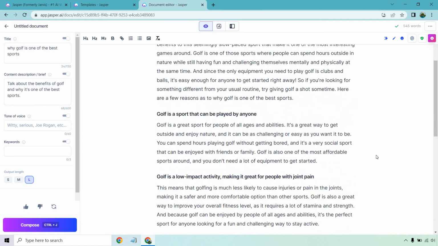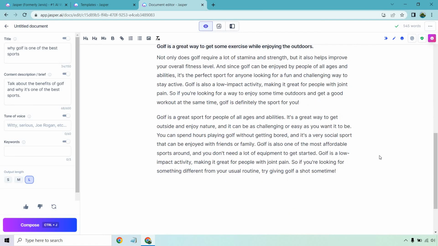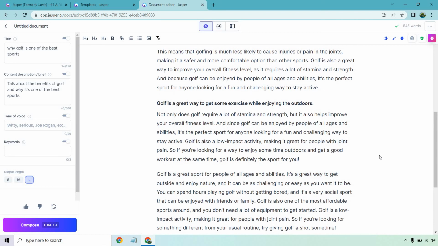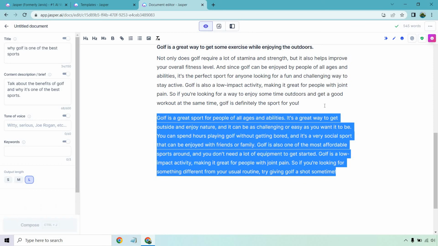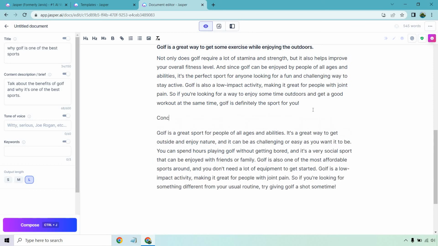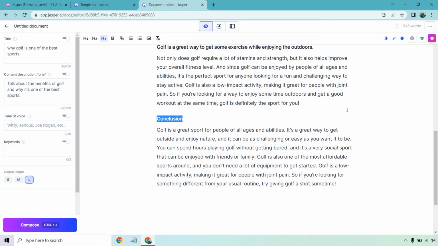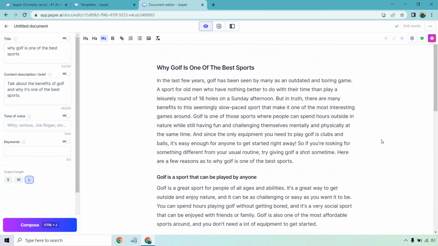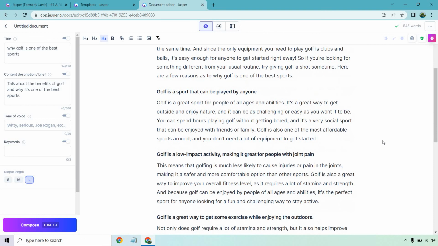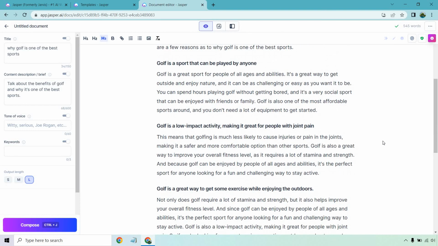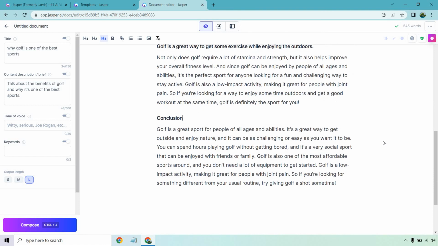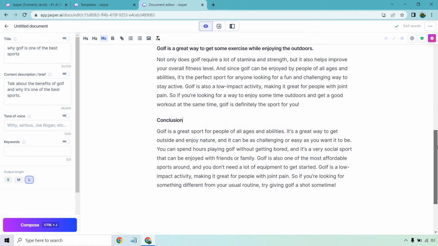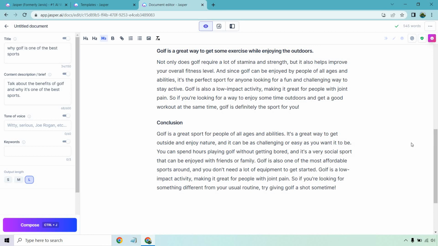Overall, not bad. There's a little bit of repetition in there, I understand, because it will go through and see what you've written before. I guess you could say repetition is good here because it's kind of recapping everything, like this would be a conclusion or final words, what we learned, that type of thing where it's good to have it at the end. Some of it was kind of similar, like it repeated something that was said before. It's more so giving you an idea about how this works. You could always just go in there and edit it yourself or change it around. I wanted to make sure you got a good idea of how this works.